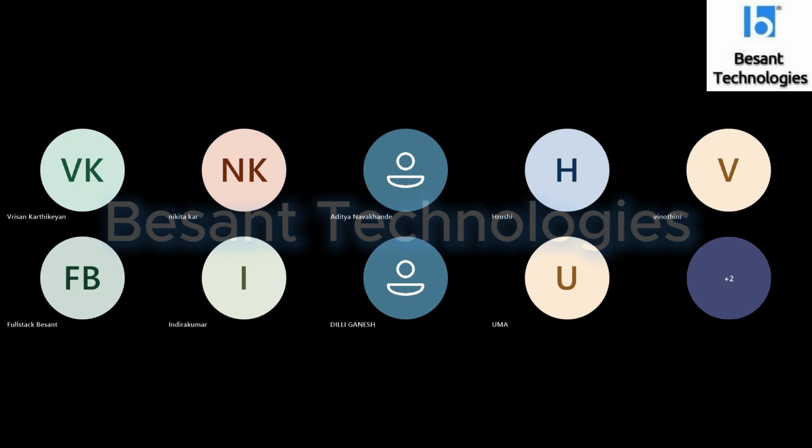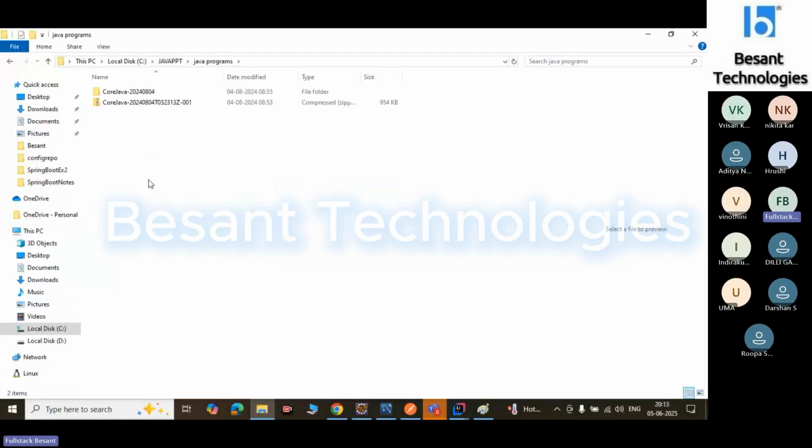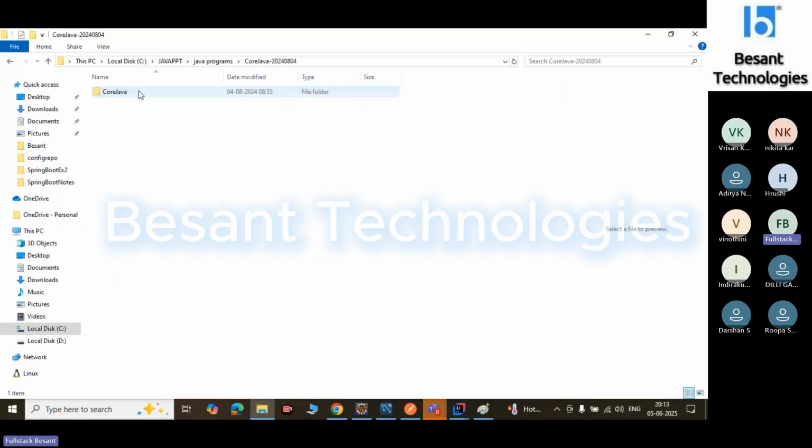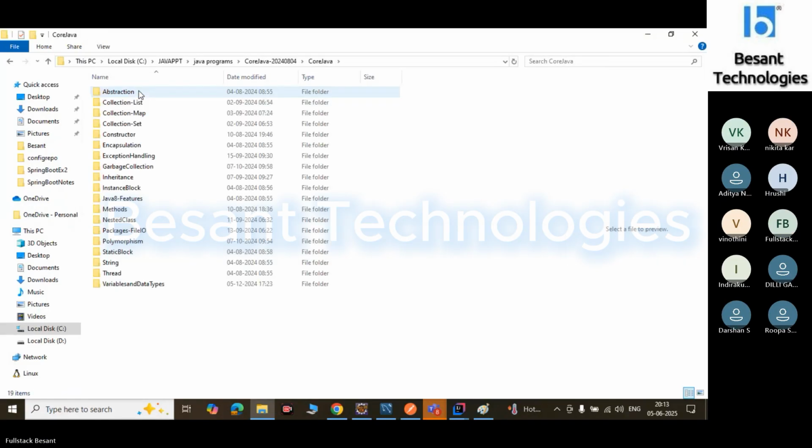Starting from version 1, the latest version currently is 1.21, or Java 21. Each and every version has introduced many features.